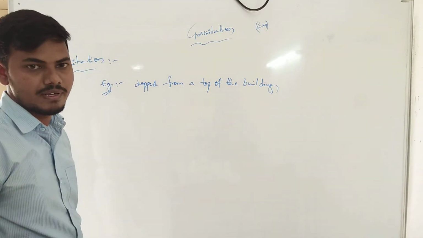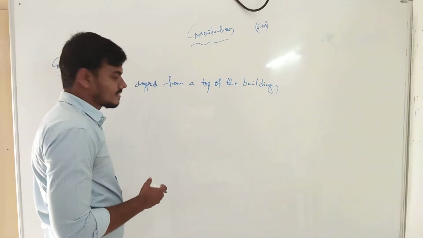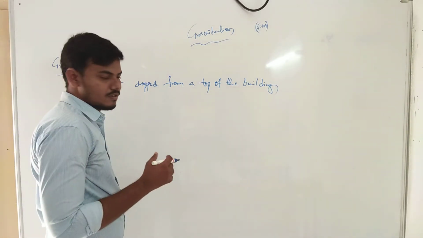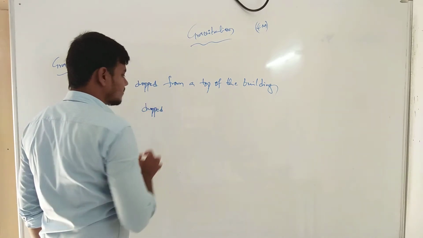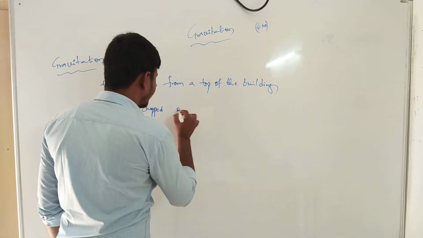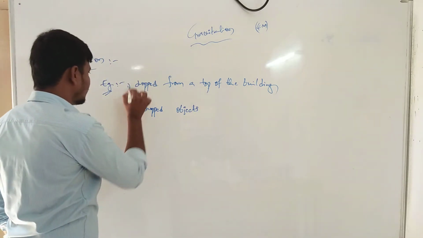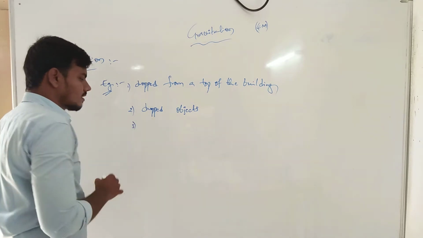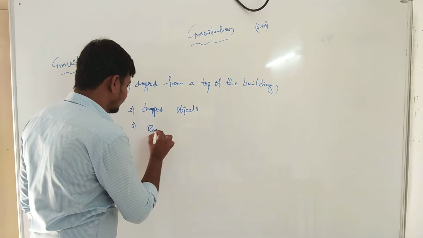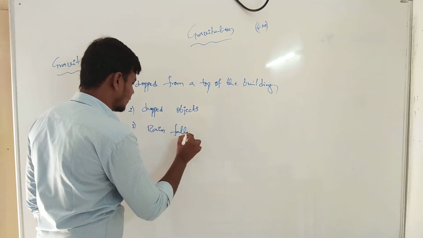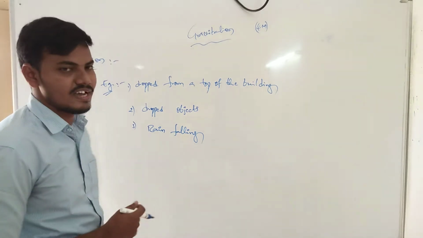The next one is similar: dropped objects. The third and last example we can take is rain falling. These three examples we can take as gravitation.